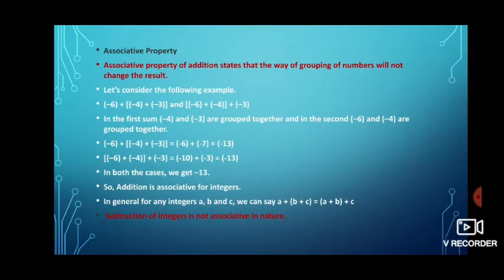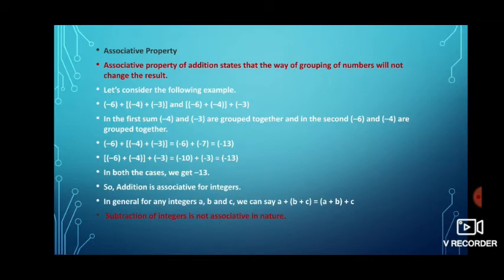Next one, associative property. Associative property is like a sister of commutativity. In commutativity, we take two numbers and add them in a different order. But in associative, we take 3 numbers and add them in a different order and we'll get the same result. Here, minus 6 plus minus 4 plus minus 3.